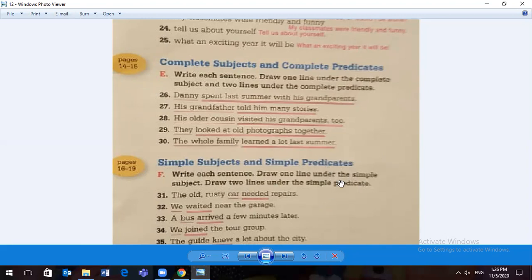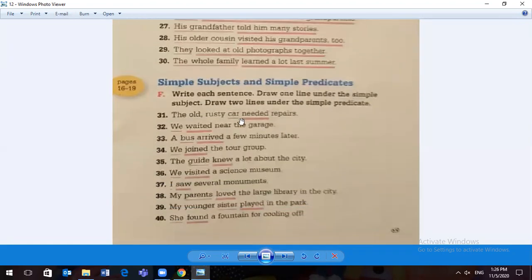All right, it says draw one line under simple subject, two lines under simple predicate. Remember, when we're looking for simple subject, we're usually looking for one word. When we're looking for simple predicate, we're looking also for one word. The old rusty car needed repairs. Okay, what thing am I talking about? I'm talking about the car. That's my simple subject. What did the car do? It needed. Okay, so needed is my verb. Car, simple subject, needed, simple predicate.